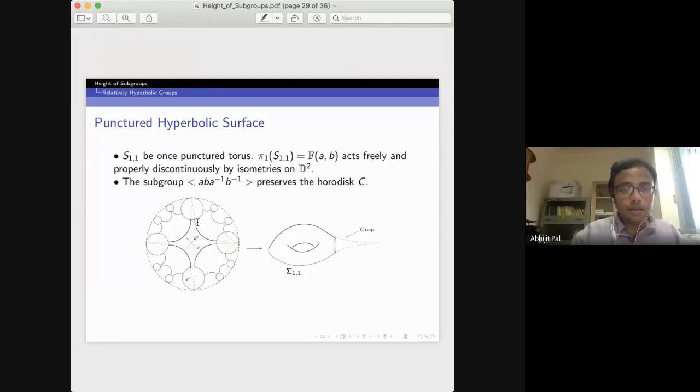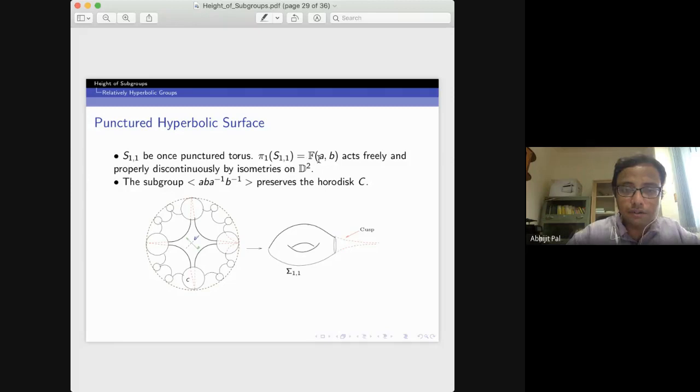Okay, so now let me motivate how you define relatively hyperbolic groups. Earlier we described a closed hyperbolic surface. Now what I will do is take a one-punctured torus. The fundamental group of this is a free group on two generators.